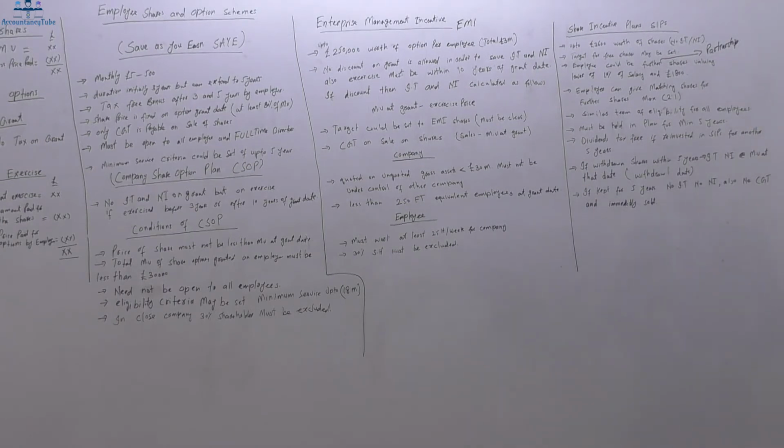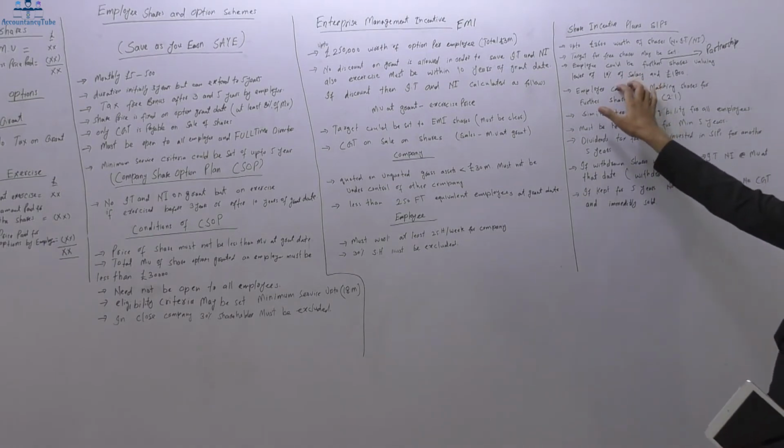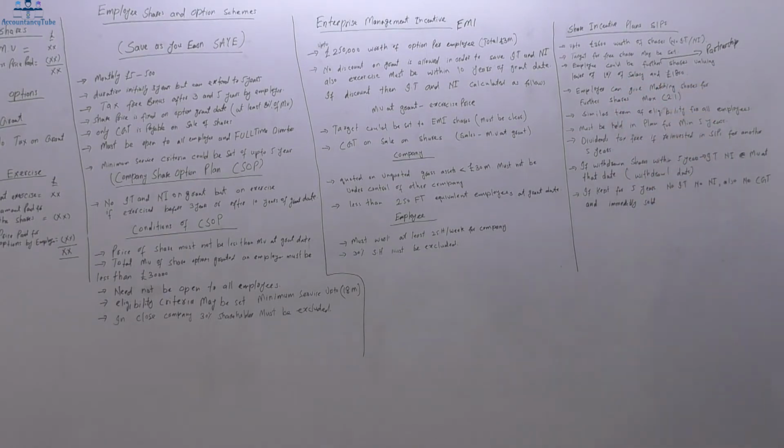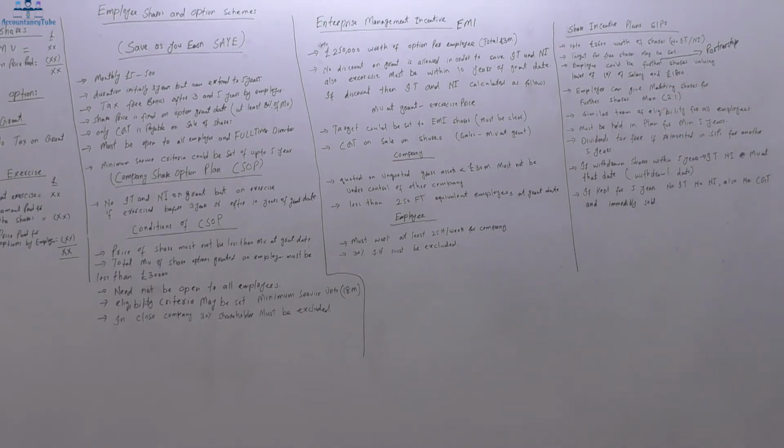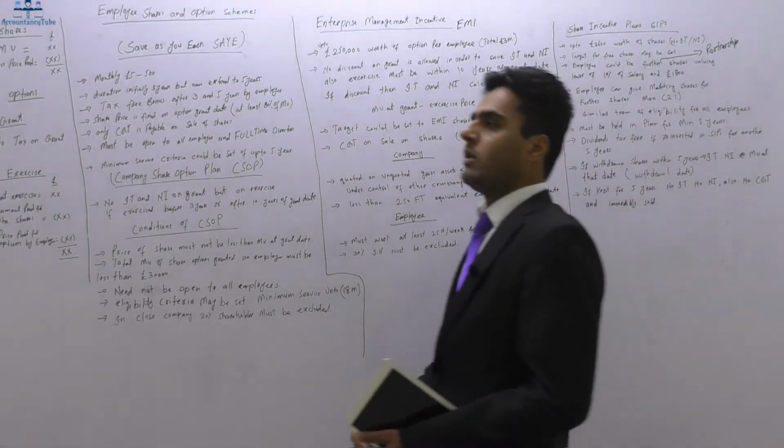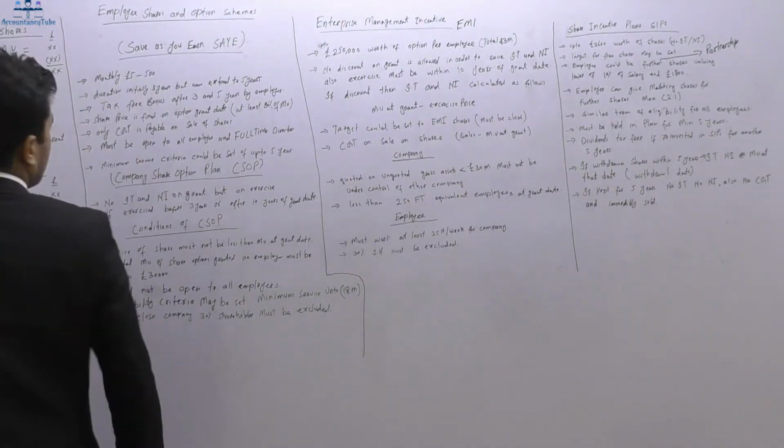So employees could buy further shares, and how much can they buy? It will be the lower of 10% of salary and £1,800. So the lower of these two. So if 10% of the salary is 2,000, then it will be restricted to 1,800. So whichever is lower. If 10% of the salary is lower than £1,800, it will be restricted to that amount. Or if 1,800 is lower, then it will be restricted to £1,800.